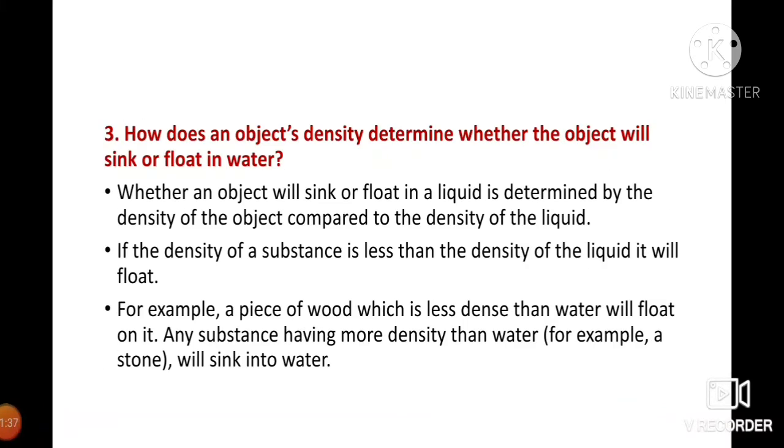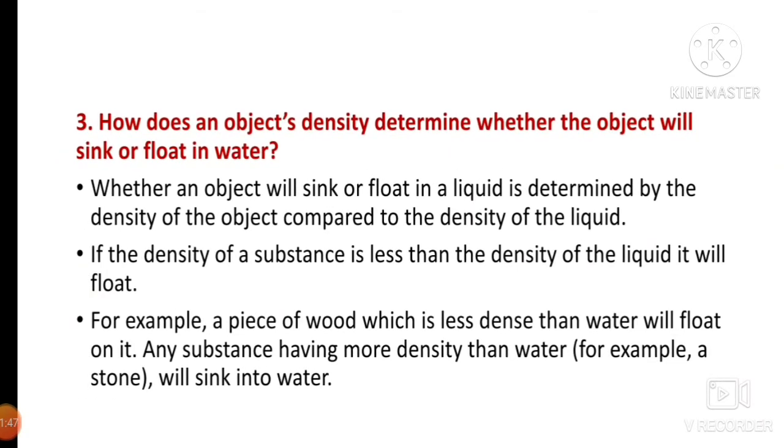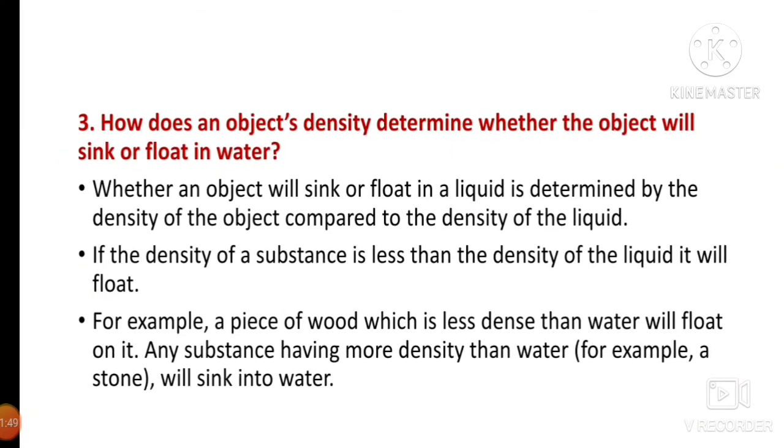So next, how does an object's density determine whether the object will sink or float in water? So answer, whether an object will sink or float in a liquid is determined by the density of the object compared to the density of the liquid. Okay, if the density of the substance is less than the density of the liquid, it will float. For example, a piece of wood, which is less dense than water, will float on it. Any substance having more density than water, for example stone, will sink in water.